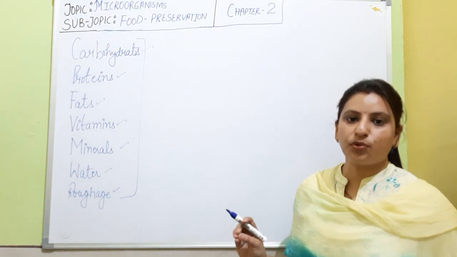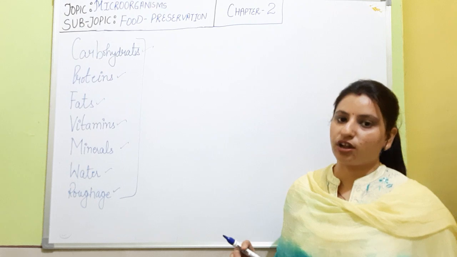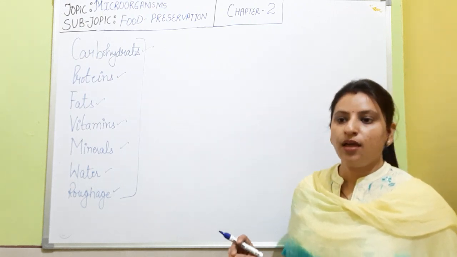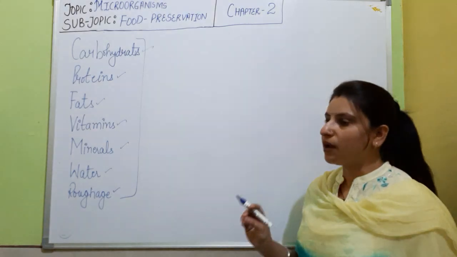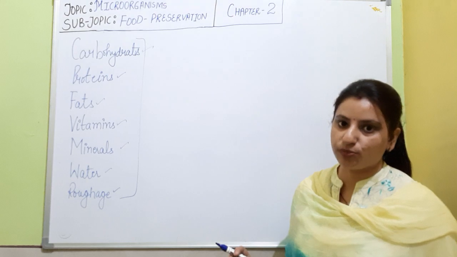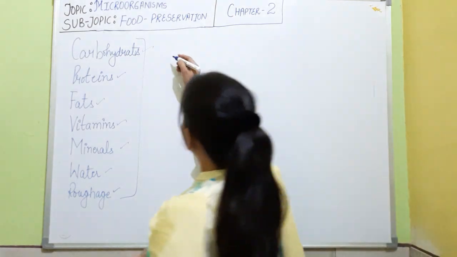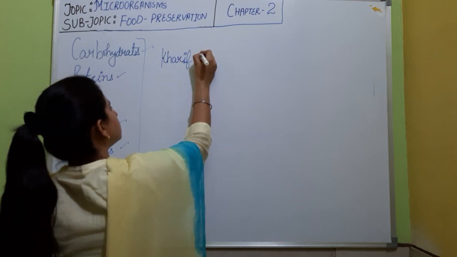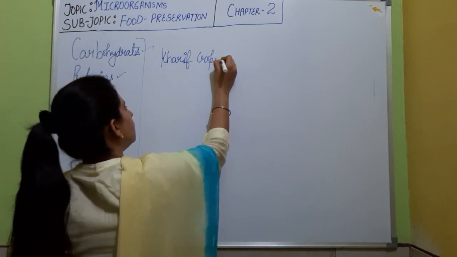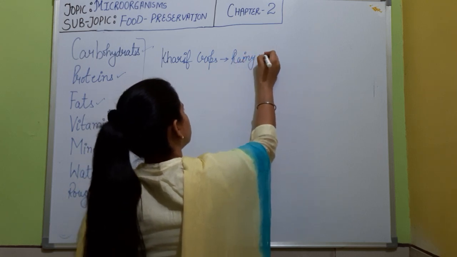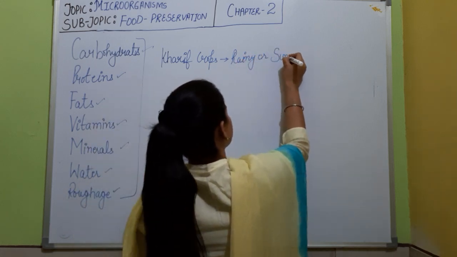These components are provided by animal and plant products. Animal products like milk, cheese, ghee, butter we are having daily. But the plant component is mainly provided to us by 2 types of crops. They are Kharif crops, grown in the rainy season, also called summer season crops.